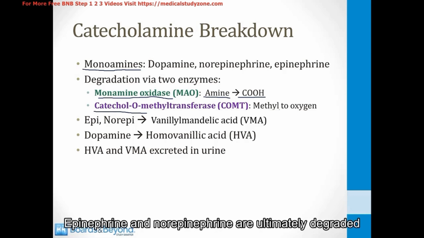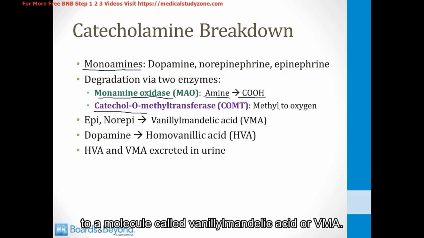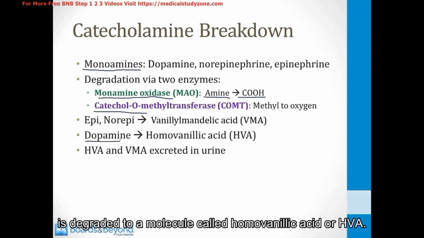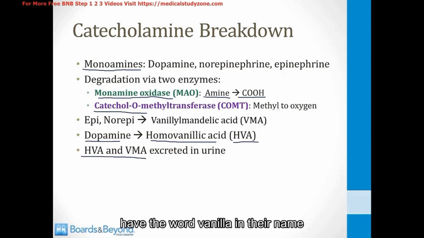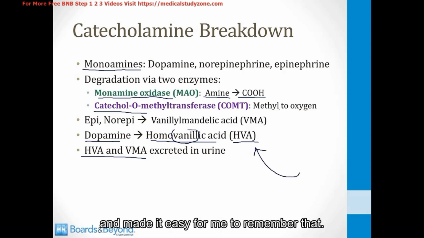Epinephrine and norepinephrine are ultimately degraded to a molecule called vanillomandylic acid, or VMA. Dopamine, on the other hand, is degraded to a molecule called homovanillic acid, or HVA, and then HVA and VMA can both be excreted in the urine. And both of these molecules have the word vanilla in their name, and that's always seemed very strange to me and made it easy for me to remember that.